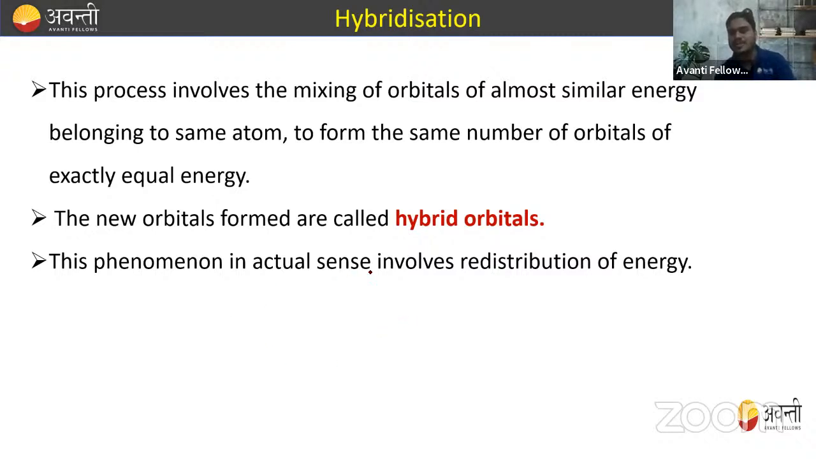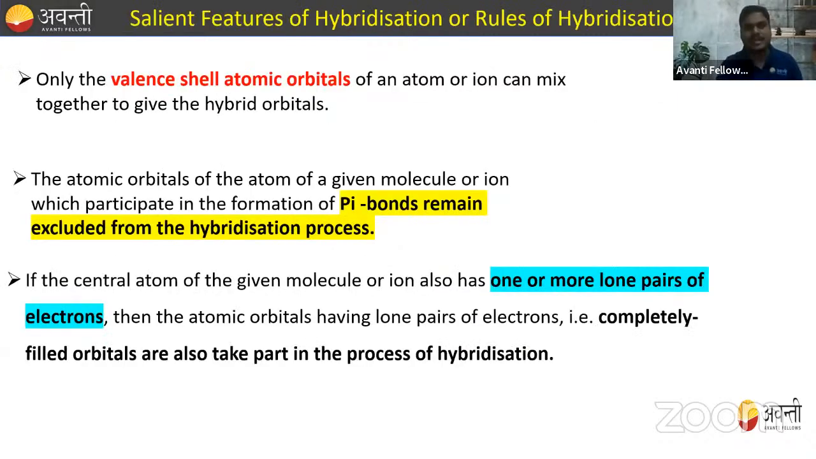This phenomenon in actual sense involves redistribution of energy. So this is the key point here. So what is hybridization? The process involving mixing of orbitals of almost similar energy, or we say when the older orbitals mix together, they form newer orbitals of exactly equal energy. The new orbitals formed are called hybrid orbitals, and the phenomenon in actual sense involves redistribution of energy. So this is all about hybridization.